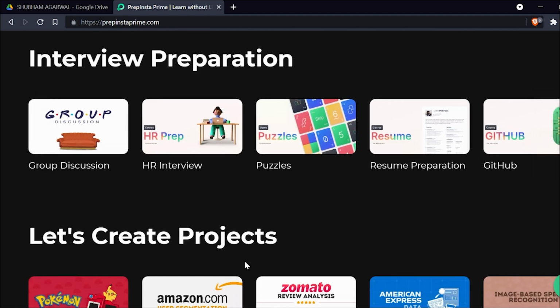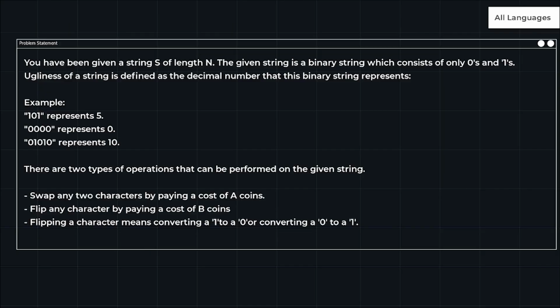Okay, so let's get back to the question. The question says you have been given a string S of length n. The given string is a binary string which consists of only zeros and ones. So this is a binary string which contains only 0 and 1.